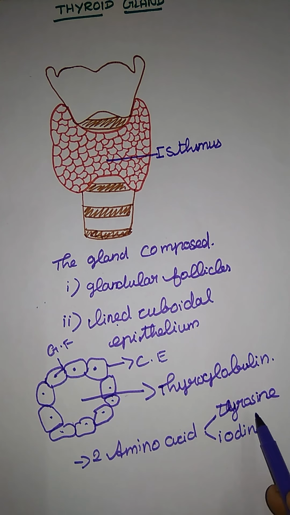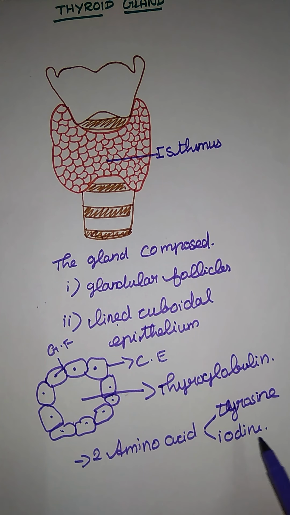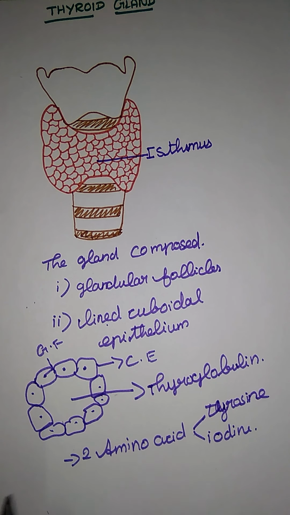If there is any deficiency of these, they cause some diseases also. I will explain that later. Thyroxine and iodine have a big story behind them. In the olden days, people suffered from goiter. In India, most of the population suffered from goiter.